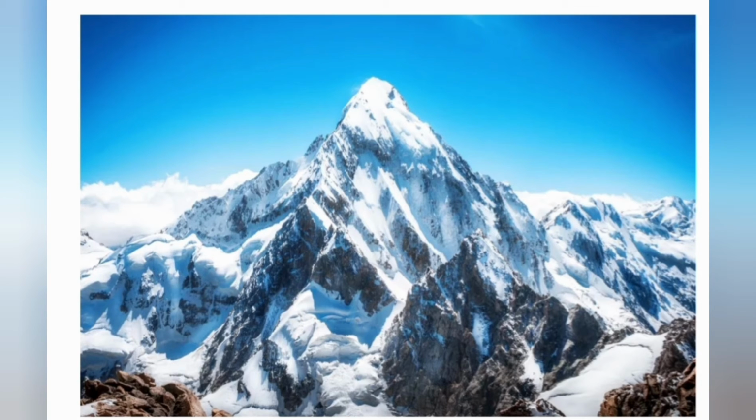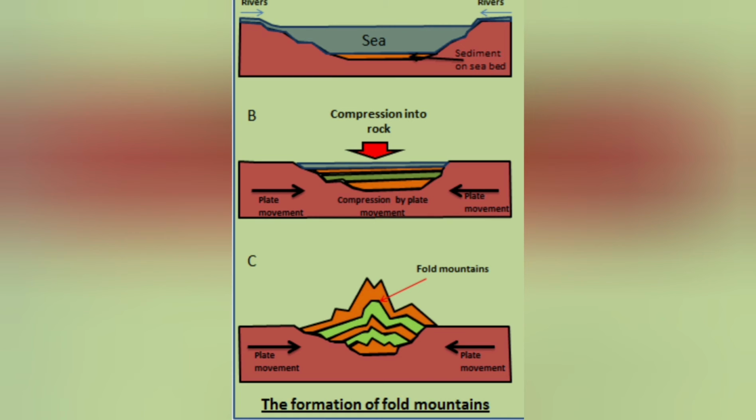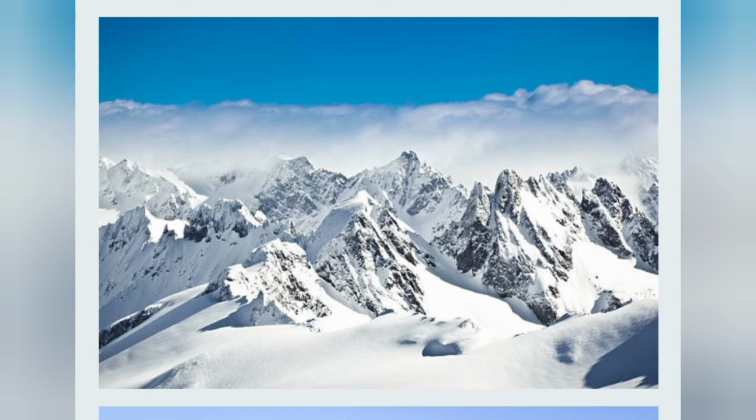When two large land masses collide with each other, fold mountains are formed. The Himalayas in India and the Alps in Europe are fold mountains. You can see in the picture how two land masses are colliding towards each other and creating a compression on the rock from both sides, and thus how the land mass is rising up and forming the fold mountain.